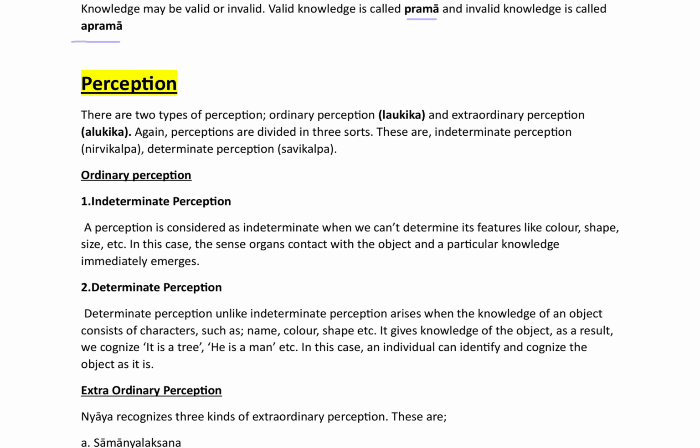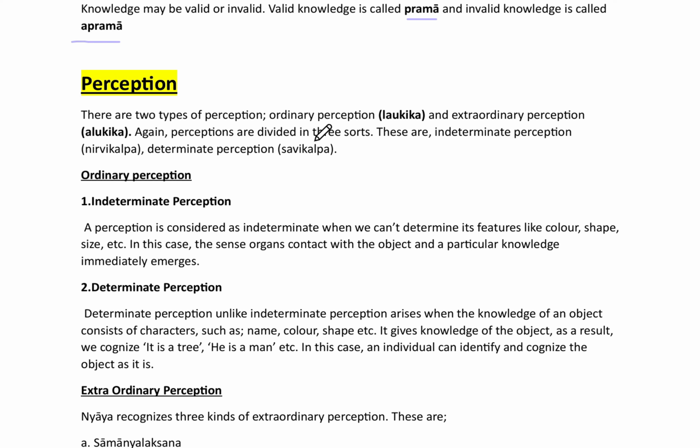Now we'll go on to perception. Here we can see that perception has been divided into ordinary and extraordinary perception. Let's see what perception is according to Nyaya philosophy. There are two types of perception: ordinary perception called Laukika and extraordinary perception called Alaukika. Again, perception is divided into two sorts: indeterminate perception, that is nirvikalpa, and determinate perception, that is savikalpa.